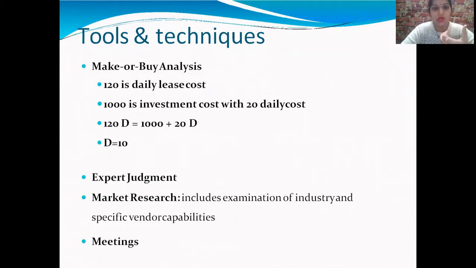Now, if we talk about the make or buy decision, a make or buy decision is an act of choosing between manufacturing a product in house or purchasing it from an external supplier. It is also referred to as an outsourcing decision. It compares the cost and benefits associated with producing a necessary good or service internally to the cost and benefits involved in hiring an outside supplier for the resources in question.